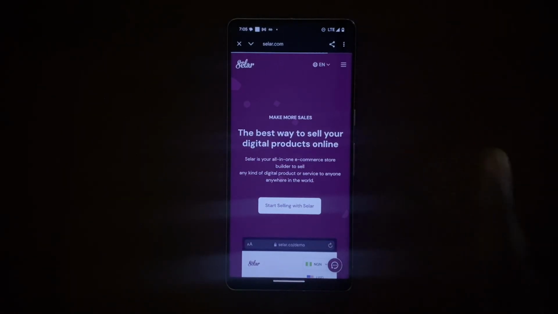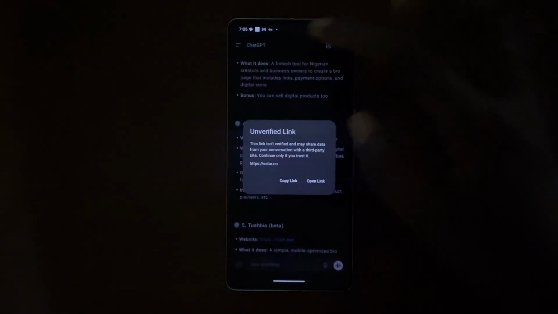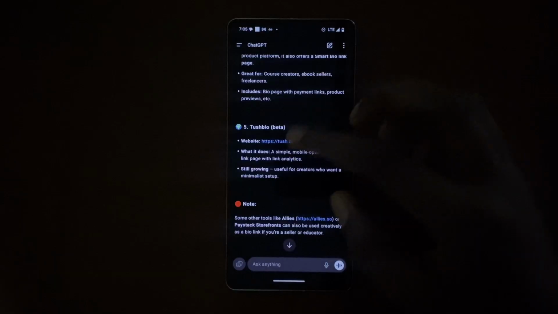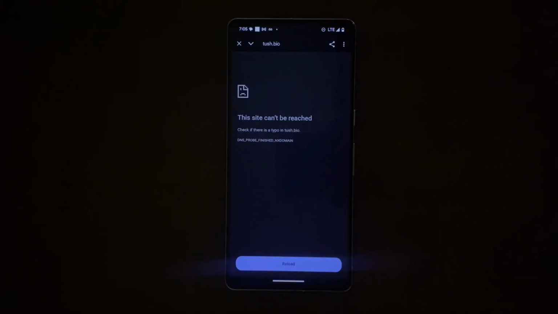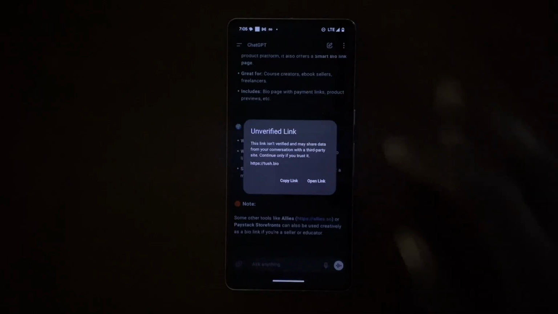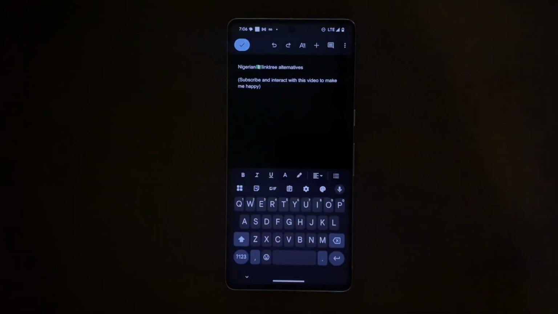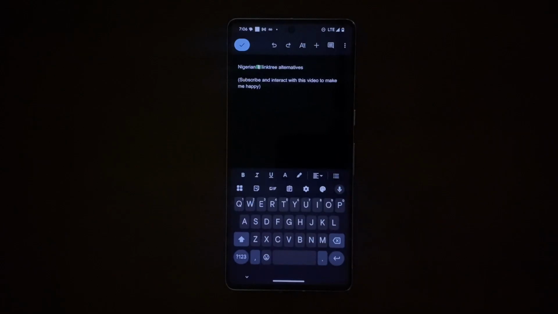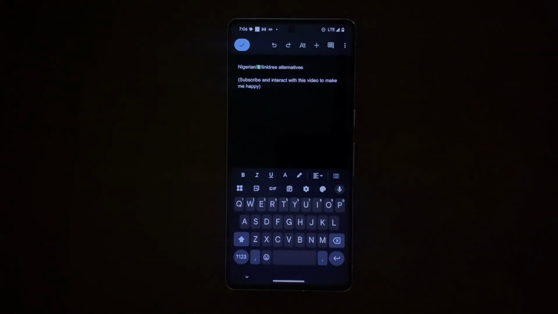This isn't a link in bio tool, by the way. This is where you sell courses and stuff, so it doesn't count. Okay, let's see, link number five. So as you can see, ChatGPT gave me all the wrong stuff. However, I'm going to give you all the right stuff that you can use, because I'm better than ChatGPT when it comes to finding this stuff.